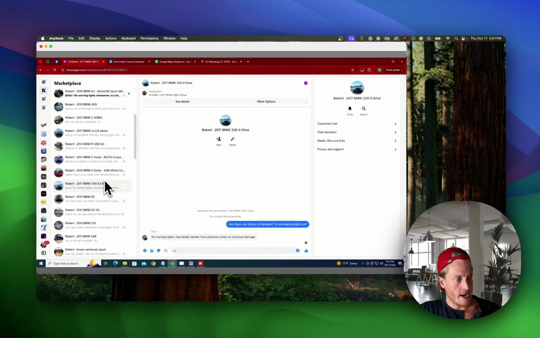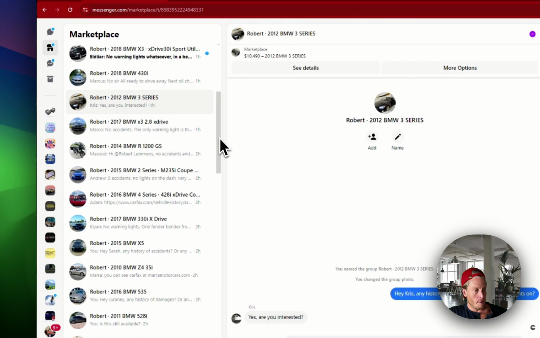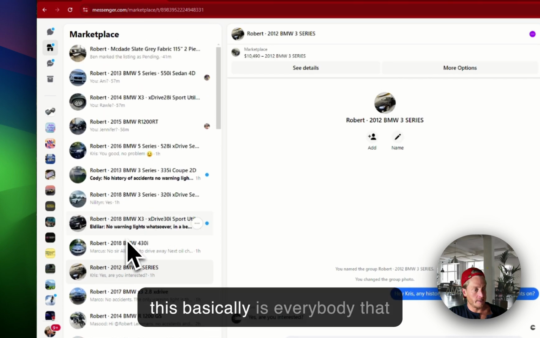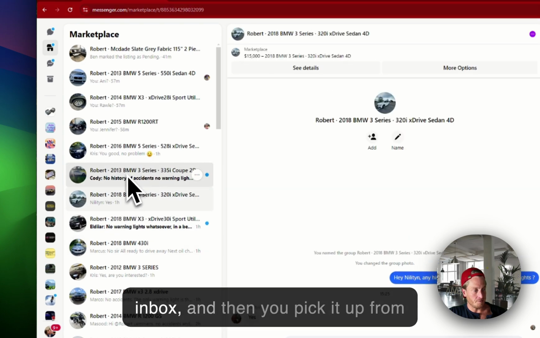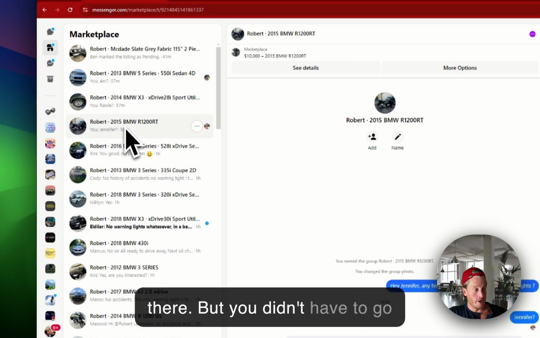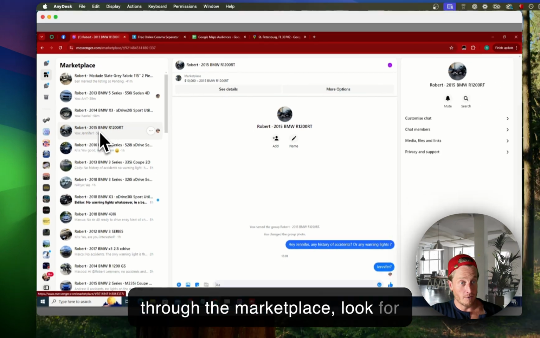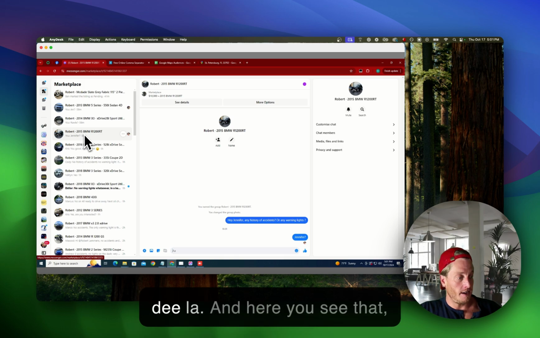So no warning lights. We got a lot of replies. Everybody that replies is going to stay in your inbox, and then you pick it up from there. But you didn't have to go through the marketplace, look for listings, qualify them, see if they're dealers, and so on.